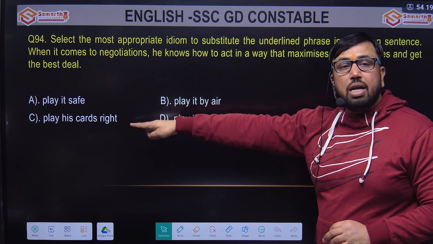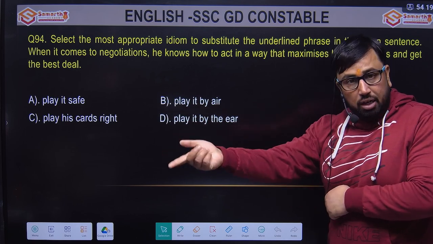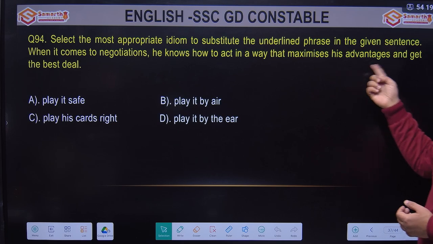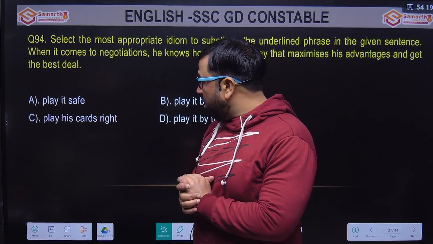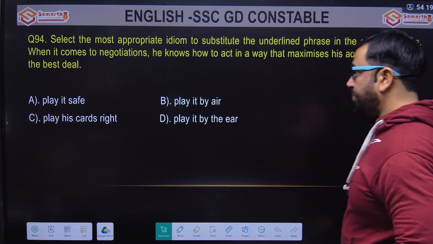Look at option C, play his cards right. He knows how to play, he knows which move to make and when, how to maximize the advantage and get the best deal. So option C is the right answer: he knows how to play his cards right.